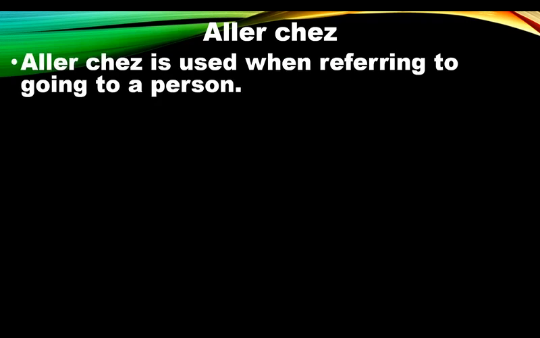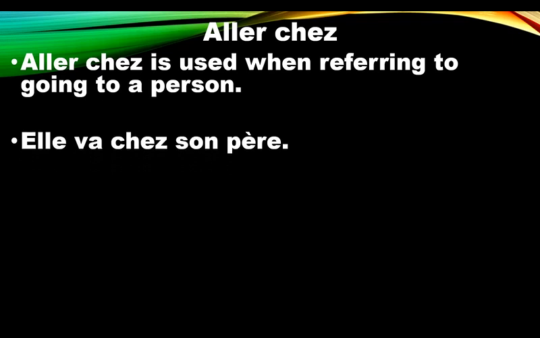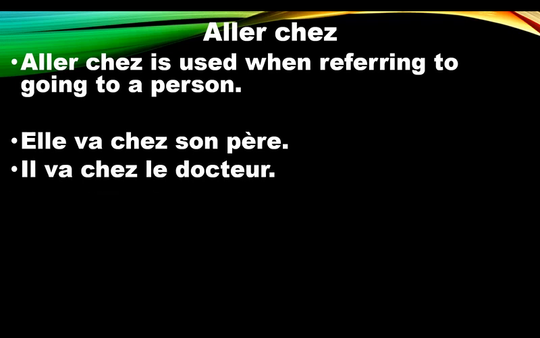Aller chez, and this one is very simple. It's used when you are referring to going to a person. So anytime you are talking about a person, you use chez. Elle va chez son père. She's going to her father. Il va chez le docteur. He's going to the doctor.